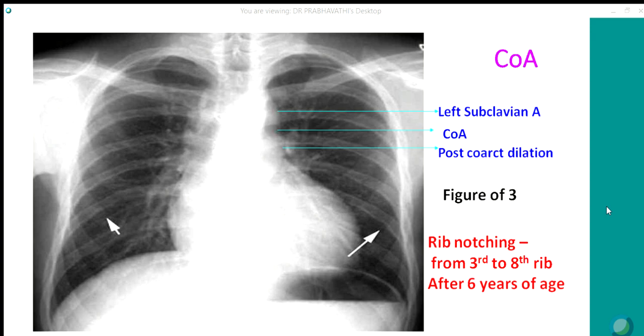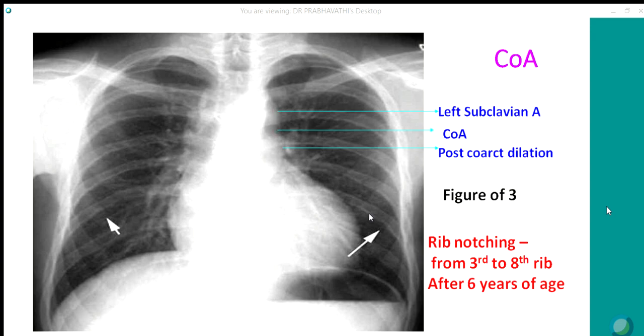So ECG may show LVH with strain pattern if they have hypertension, but the X-ray will be characteristic. What is described is cardiomegaly with LV contour, and most important, the figure of 3, where there is dilatation of the left subclavian artery proximally, which causes the upper part of the 3, and there is the coarcted segment. Then you have the lower part of the 3 caused by the post-coarctation dilatation. And another important thing is rib notching.